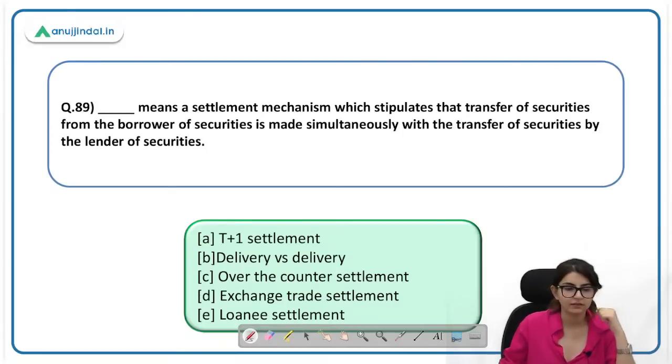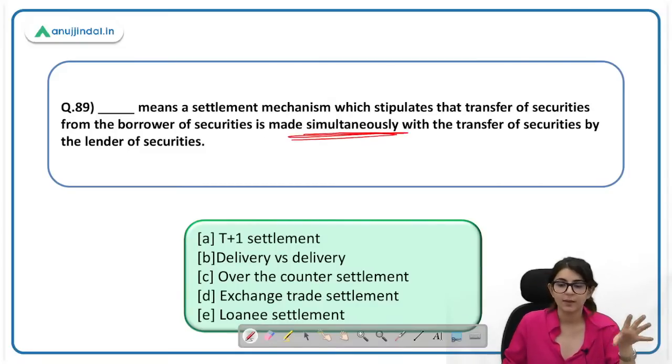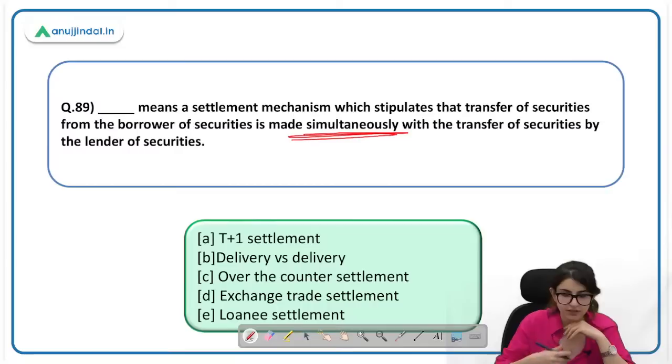Payment gateway. 89, dash means a settlement mechanism which stipulates that transfer of securities from the borrower of securities is made simultaneously with the transfer of securities by the lender of securities. The borrower ने receive कर ली, उसी time lender ने दी दी and lender ने collateral receive. This is happening on delivery versus delivery basis. 89th का B. You're right Rohit again.